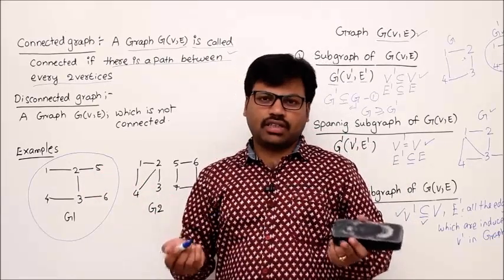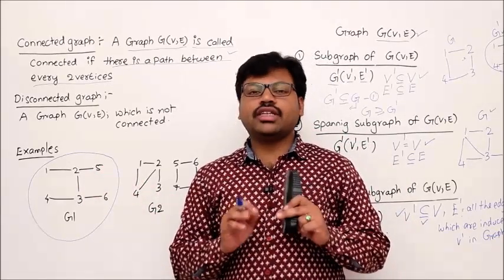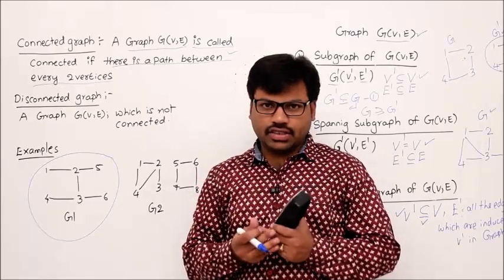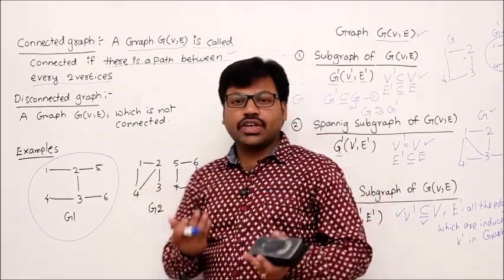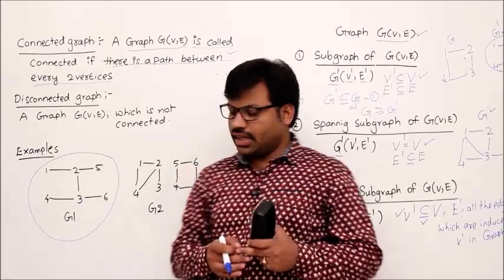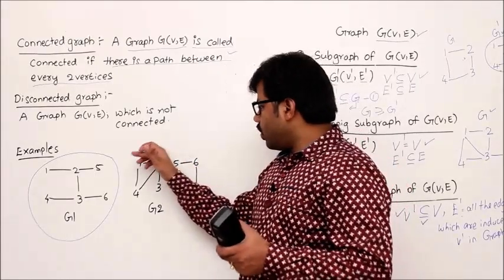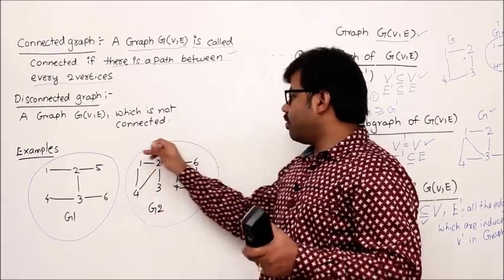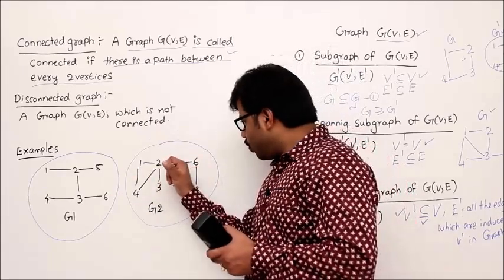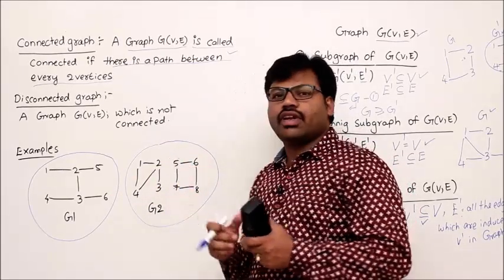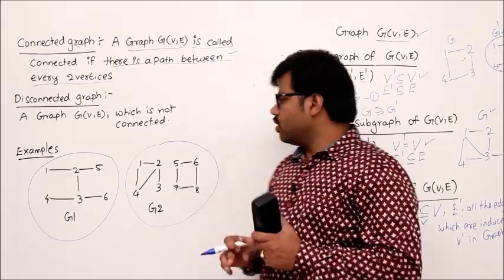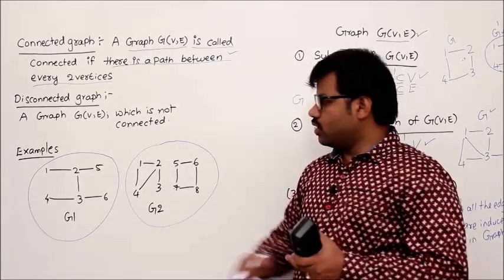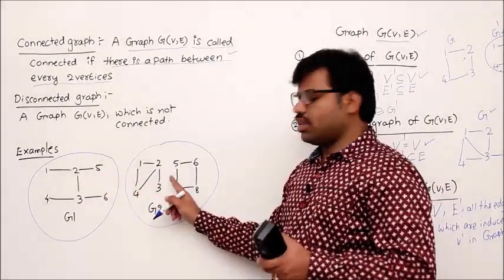You know what a path is. If you don't know what a path is, please go to the previous lecture or previous video where I taught you path, right? Next, this one. This is not a connected graph. Why? There is no path between 2 and 5. There is no path between 3 and 7 and so on, right? So this is about connectedness. So this is a connected graph but not this one.